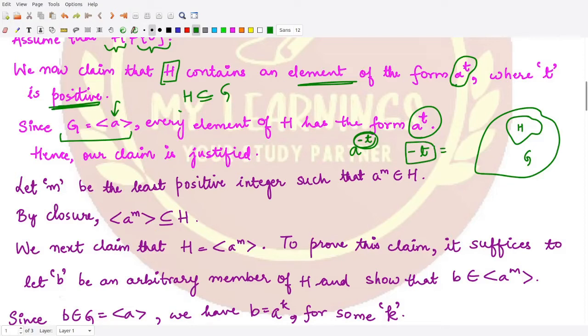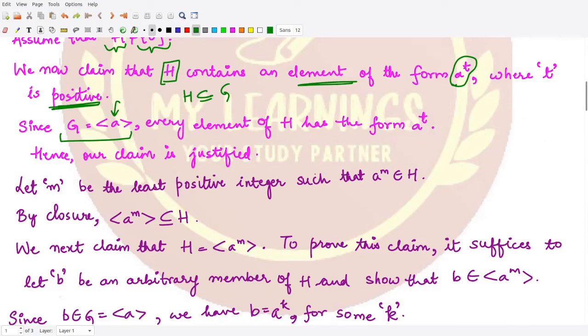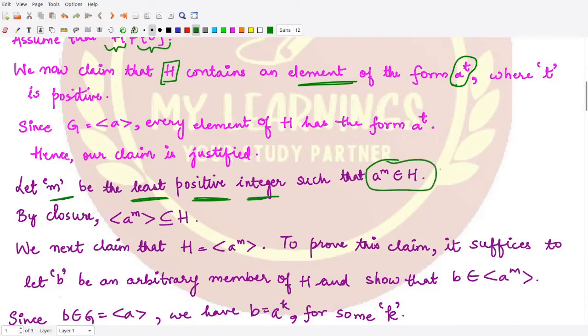So we can write all the members of H as a raised to some power, where this power is positive in nature. Using this, we assume m is the least positive integer such that a raised to power m belongs to H. Then we have to show this H is actually the subgroup generated by a raised to power m.